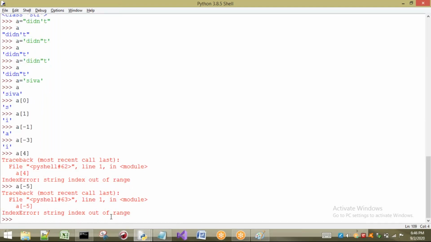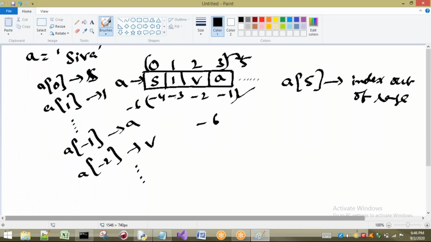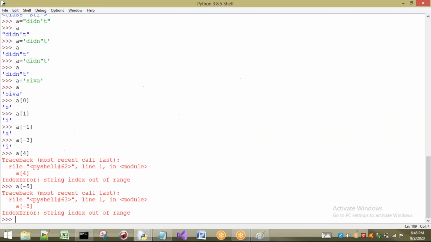Because if I take a, it knows only the positive indexes from 0 to 3 in this example, and negative indexes from minus 1 to minus 4. If you take any other index, it doesn't know what that is. So it will say, it is not in my range. It is going to give you out of range. What is out of range in a string? The index. So string index out of range.